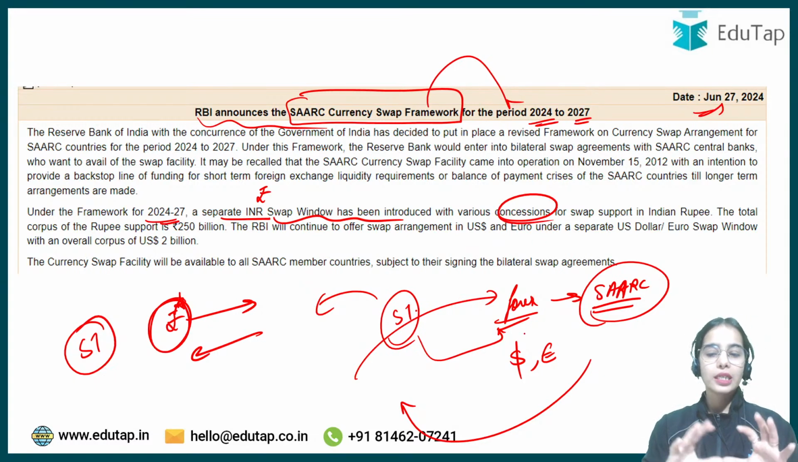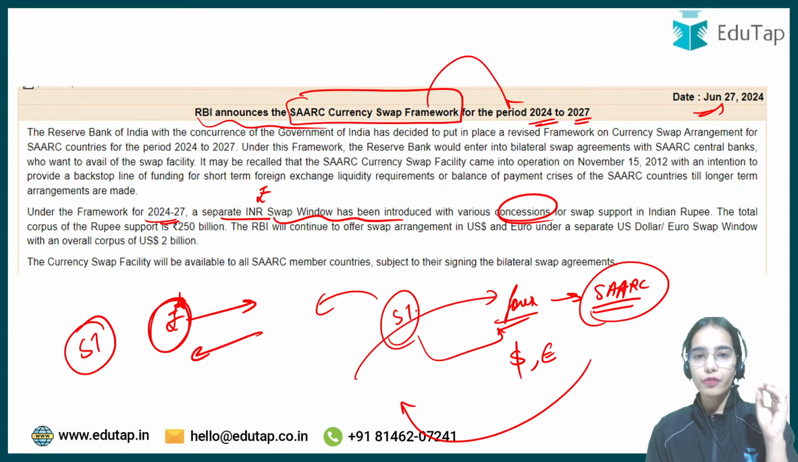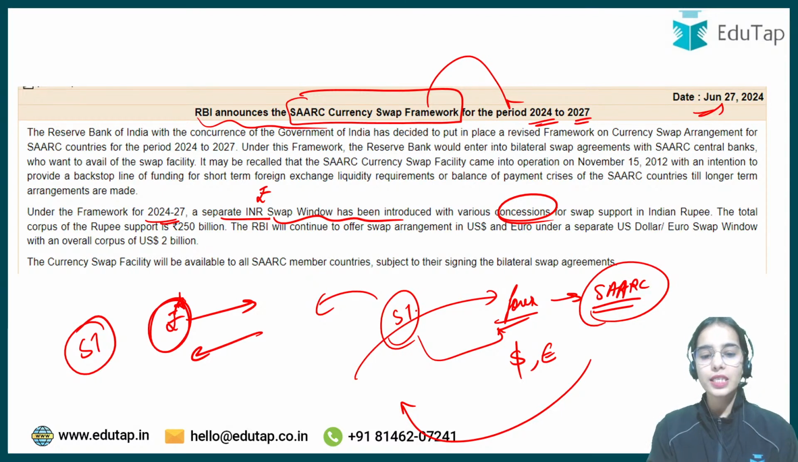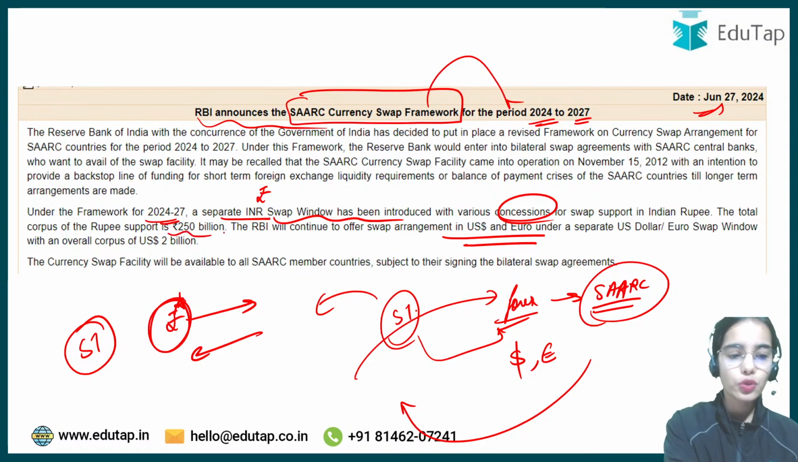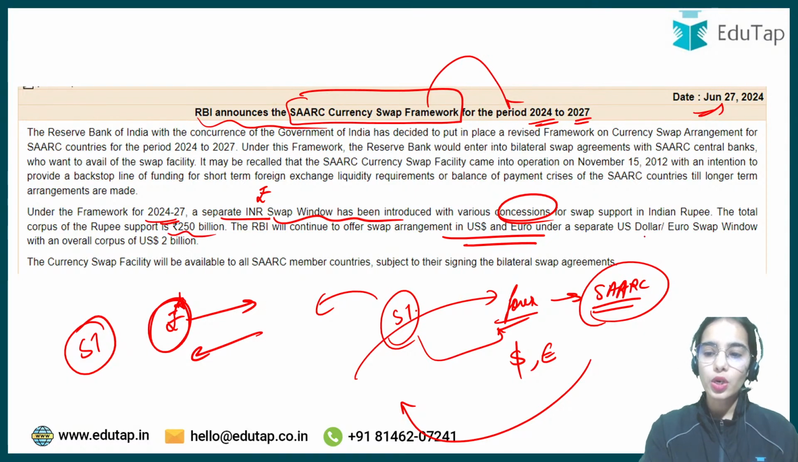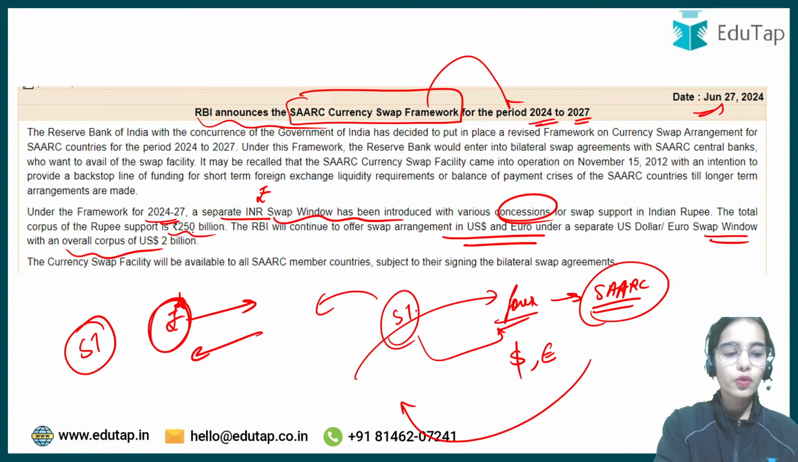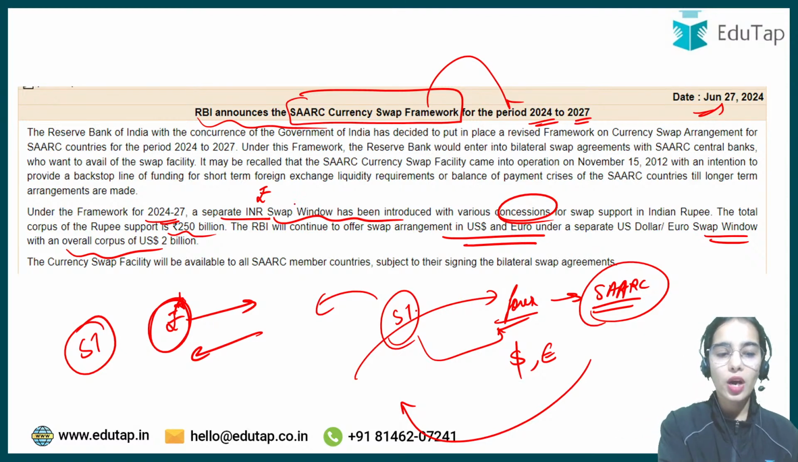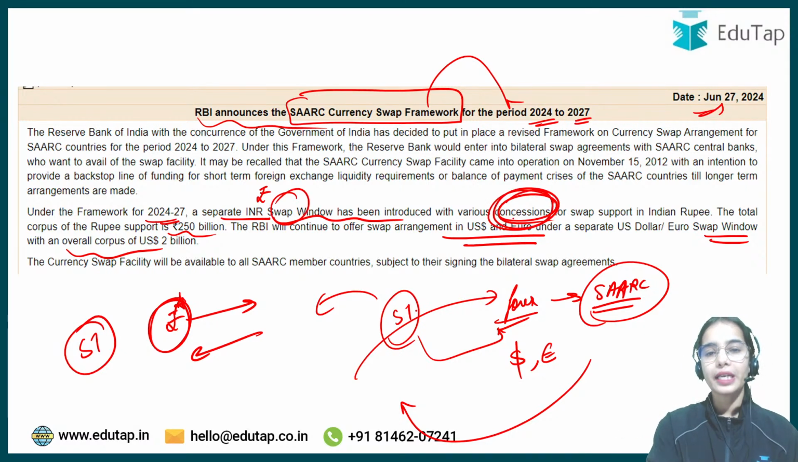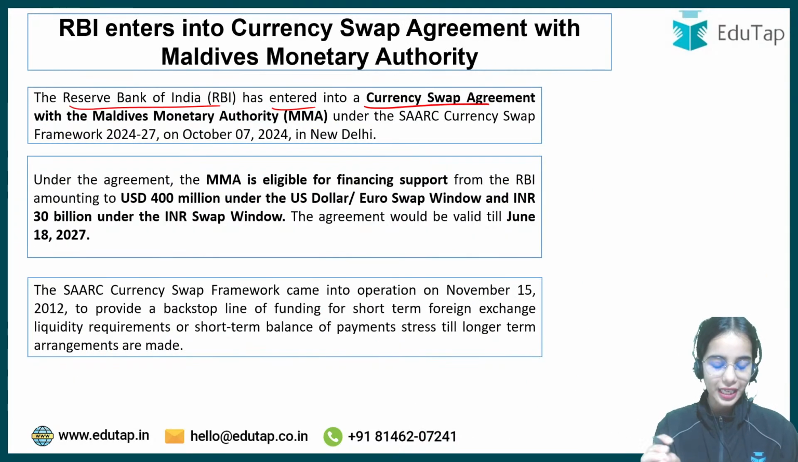rate. Okay, so under this swap support, there is the swap window that is provided in rupees, as well as the swap window or the swap facility that is also provided in terms of dollars and euro. But the limit for the rupee facility is rupees 250 billion, and for the dollar and euro, the window is having the overall corpus of US dollar 2 billion. Okay, and if you are taking the swap facility in rupees, the SAARC countries will be provided with the concessions. Okay, so I hope you already have gone through this.